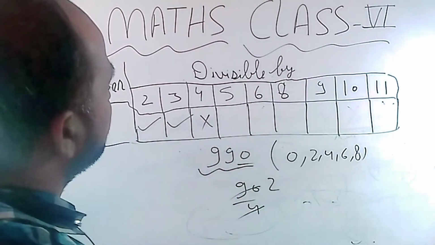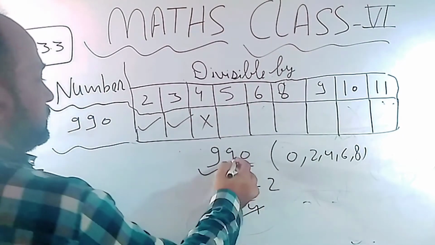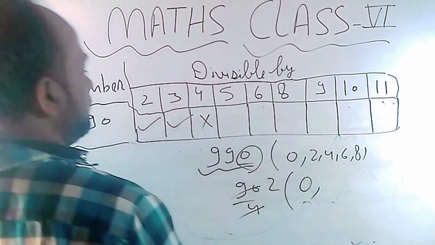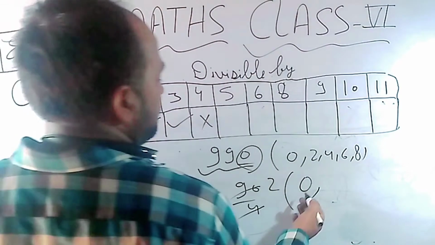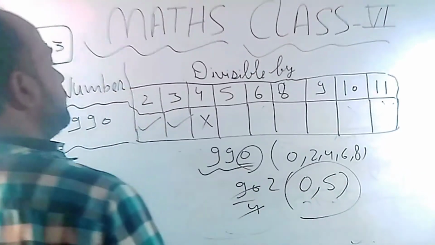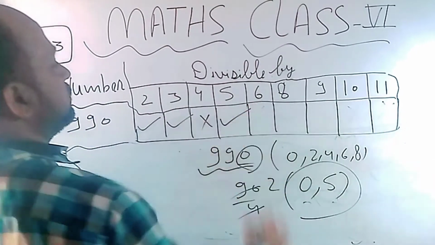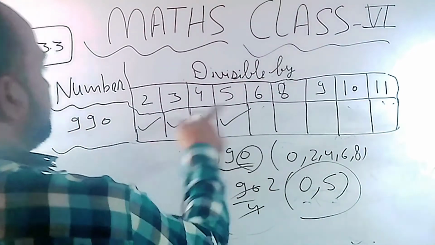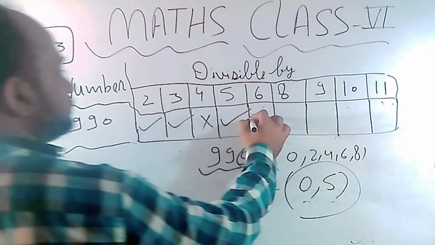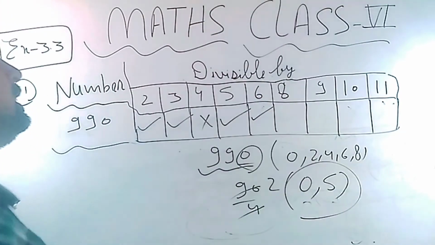Now with 5, 0 is coming at last. I told you if the last digit is either 0 or 5, we can say that number will be divisible by 5. So it will go. Now 6: if any number is divisible by 2 and 3 both, we can say that number will also be divisible by 6.